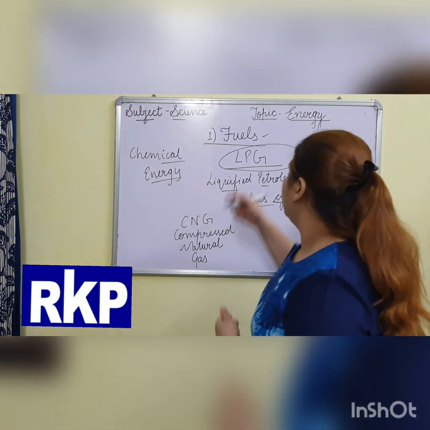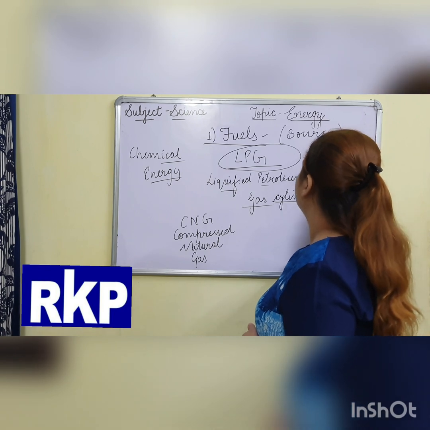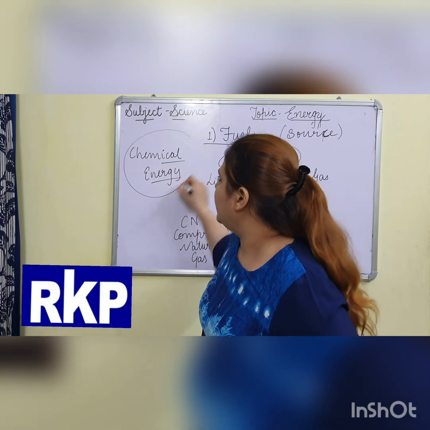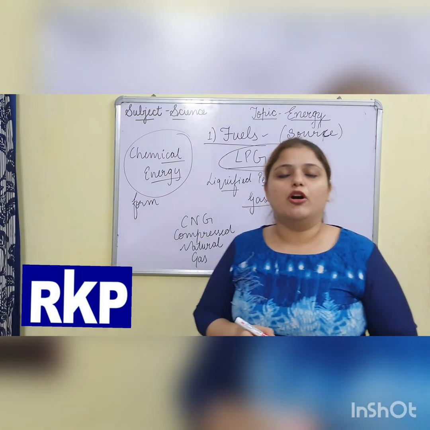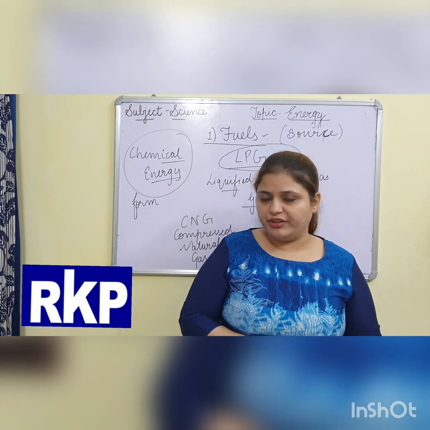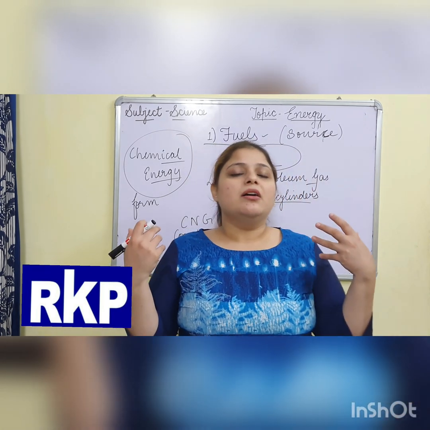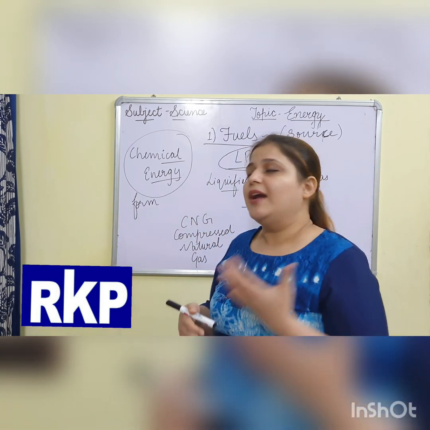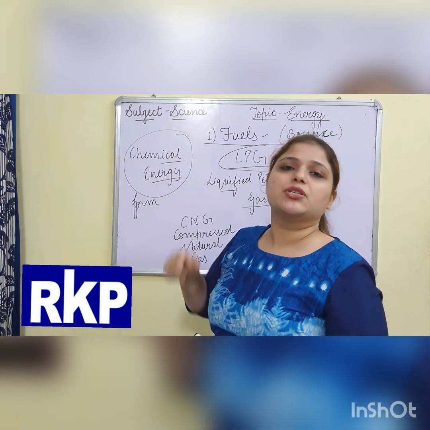Fuel is a source of energy. Source of energy means from where we get the energy, and chemical energy is a form of energy, the form in which the energy is stored. So don't be confused between sources of energy and forms of energy. Sources of energy means the things from which we get the energy, and forms of energy means the type in which the energy is stored.